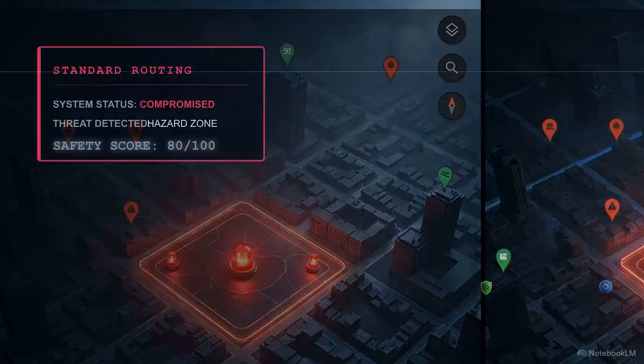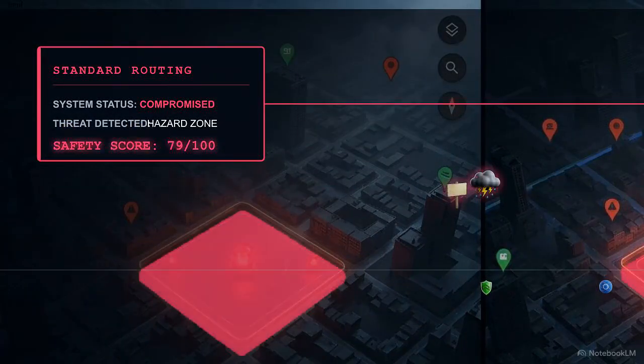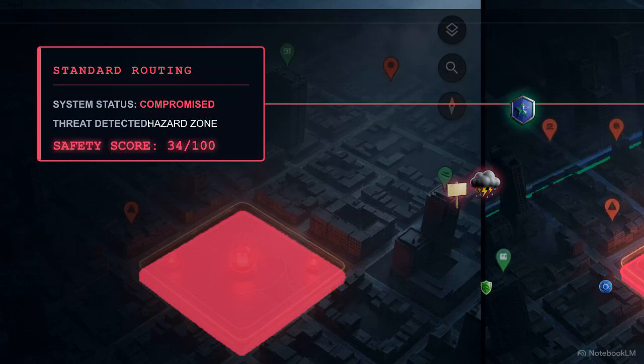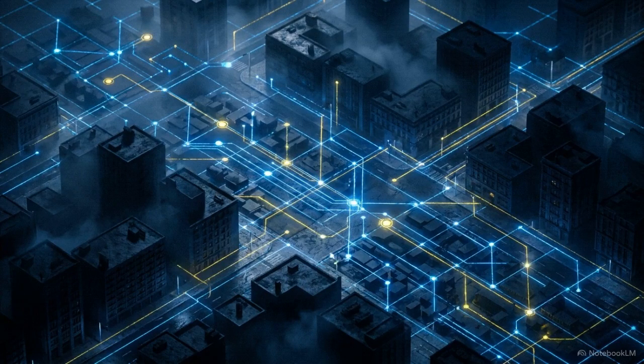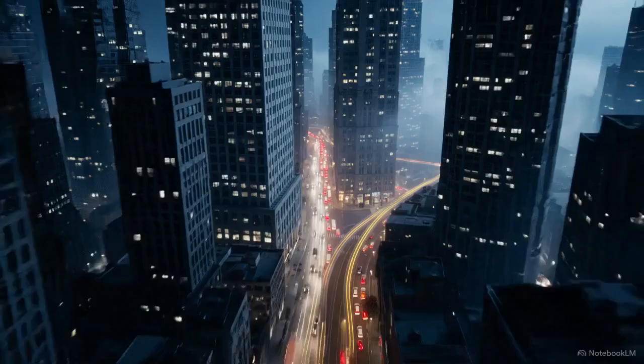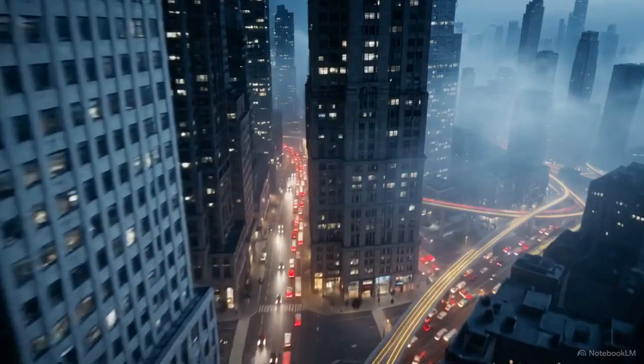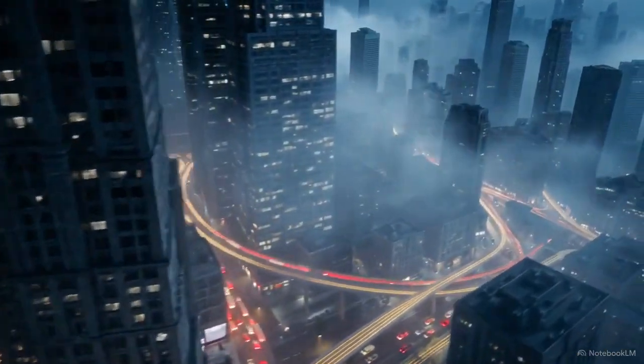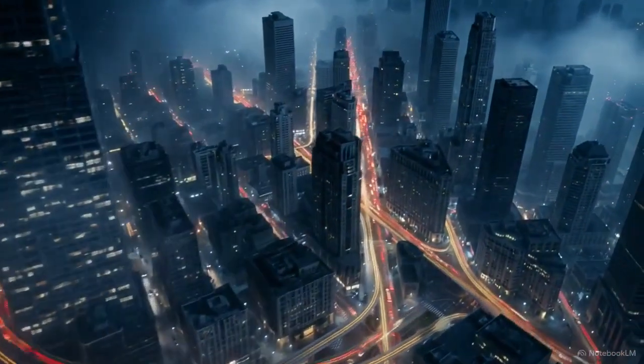We can see the stark difference in the user experience. Instead of a fast route crossing straight through a known hazard zone, the SafePath system safely detours around the danger, specifically routing the user past safe locations like police stations. By design, this layer is built to integrate with existing infrastructure. Utilizing a platform with the global reach of Google Maps could extend these safety protocols to millions of daily journeys, bridging the gap between basic directions and active protection.